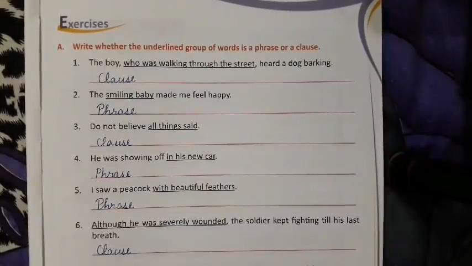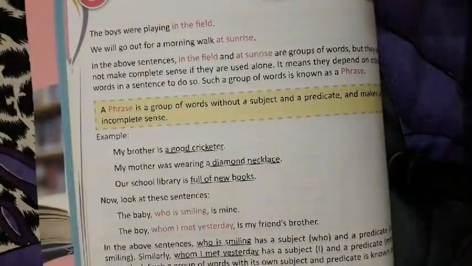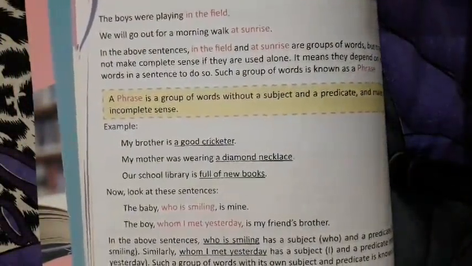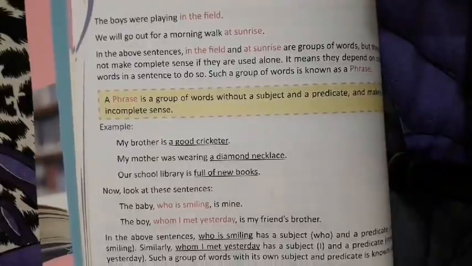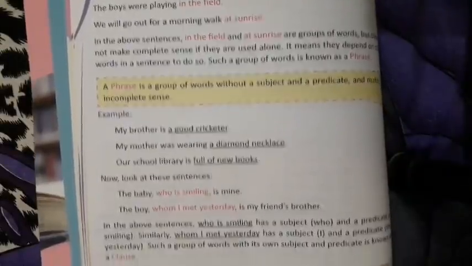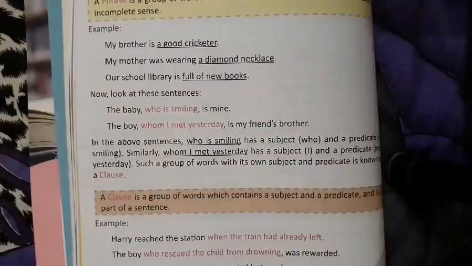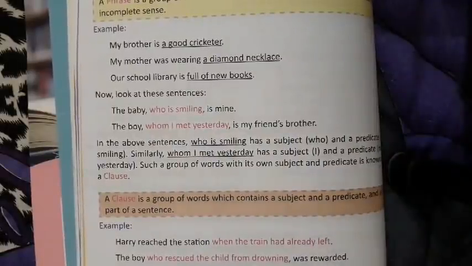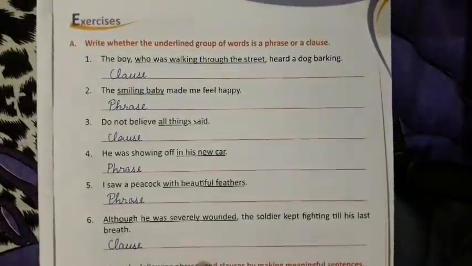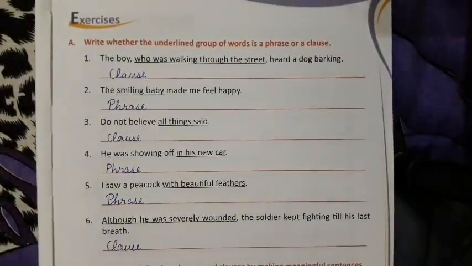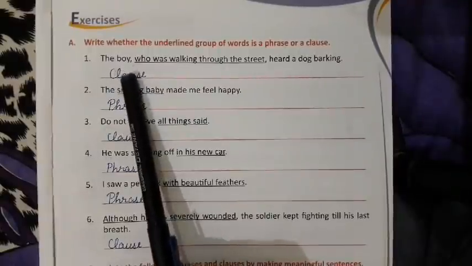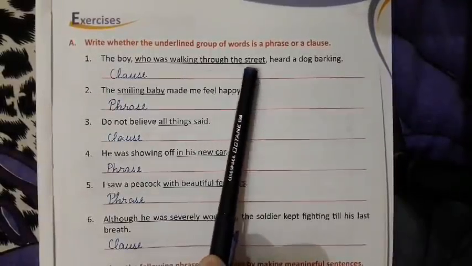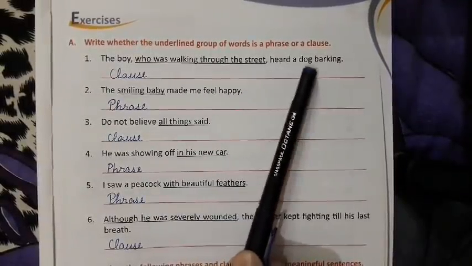Just revise once again: what is a phrase? A phrase is a group of words without subject and predicate, and it makes incomplete sense. And a clause is a group of words which contains a subject and predicate and is a part of a sentence. Now we will do the exercise of this lesson. See: the boy who was walking through the street heard a dog barking.